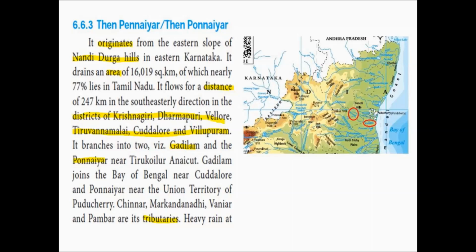Out of the total area covered, about 77% of the area lies in Tamil Nadu. Even though most of the rivers originate from the Karnataka state, these rivers flow through and cover a maximum percentage of area in Tamil Nadu and finally they drain into Bay of Bengal.